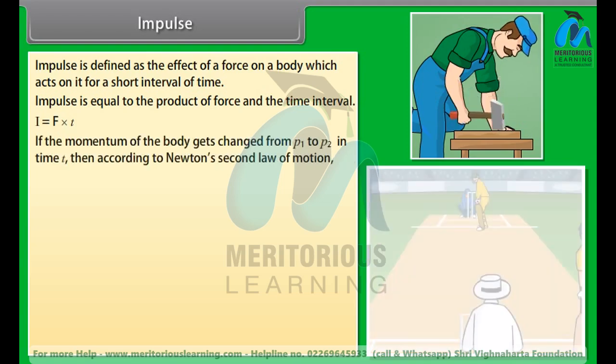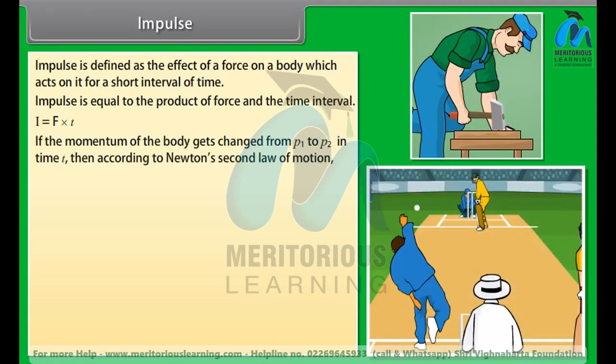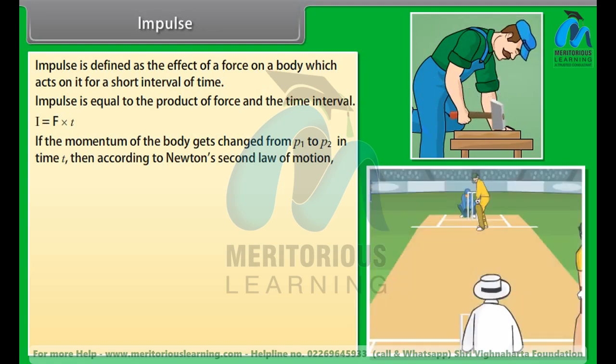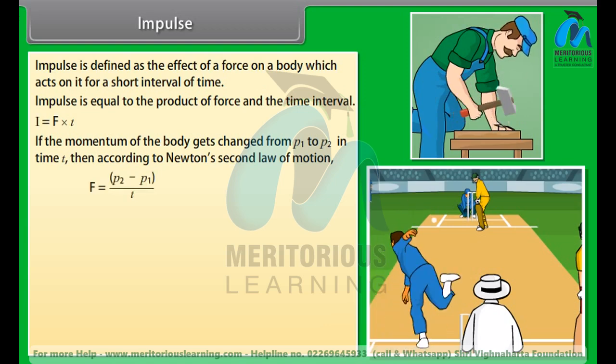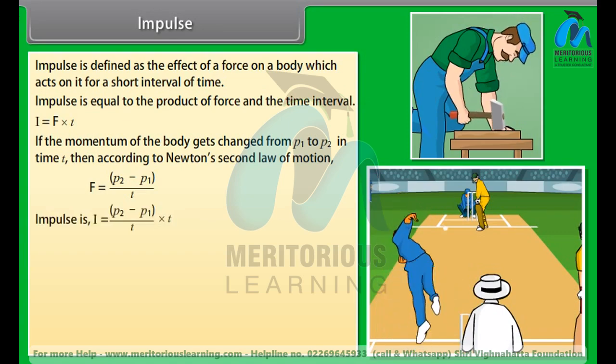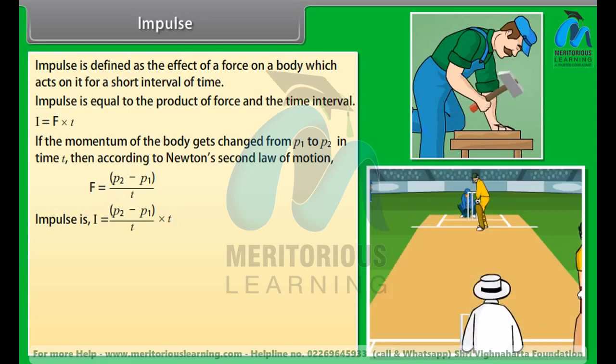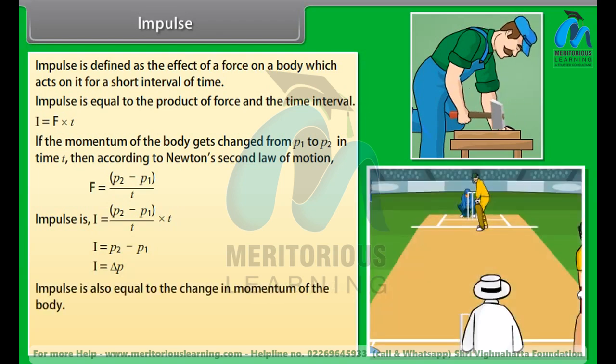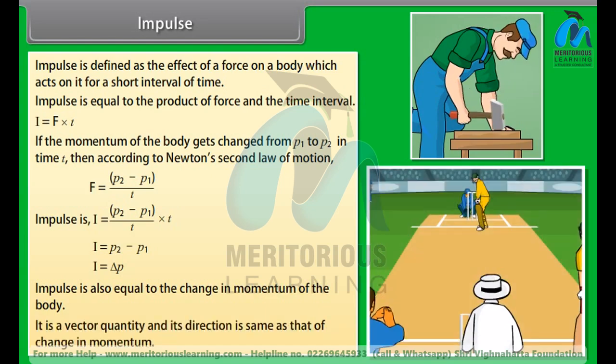If the momentum of a body gets changed from P1 to P2 in time t, then according to Newton's second law of motion, F = (P2 − P1)/t. Impulse I = ((P2 − P1)/t) × t, so I = P2 − P1, I = ΔP. Impulse is also equal to the change in momentum of the body. It is a vector quantity and its direction is the same as that of the change in momentum.